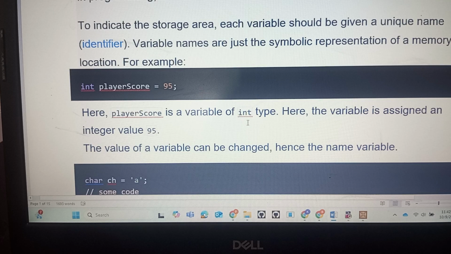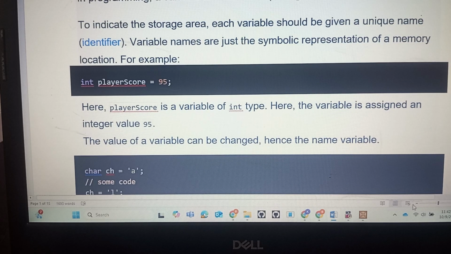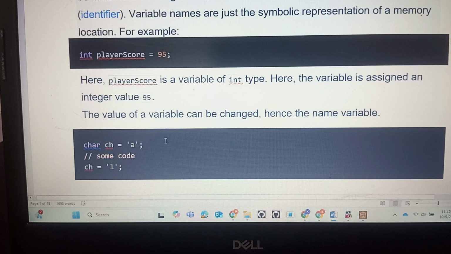First, you know about what a variable is. See what they are saying: here the variable is assigned an integer value, the constant value 95. What is the meaning of variable? A variable can be changed, but a constant cannot change. So this is a character variable. It means here you are storing some integer values in the variable player score.